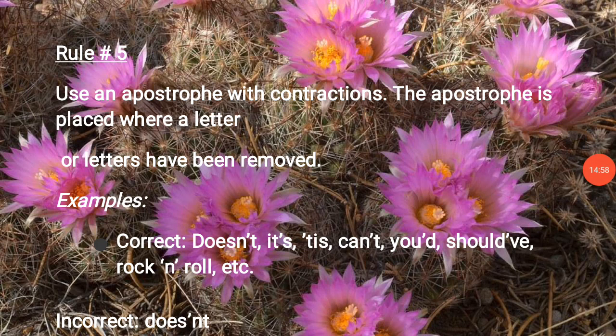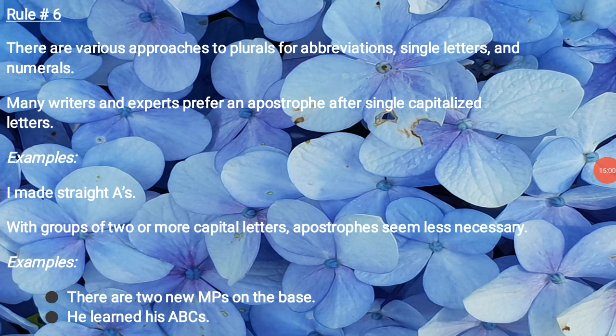So next one, rule number 6. There are various approaches to plurals for abbreviations, single letters and numerals.